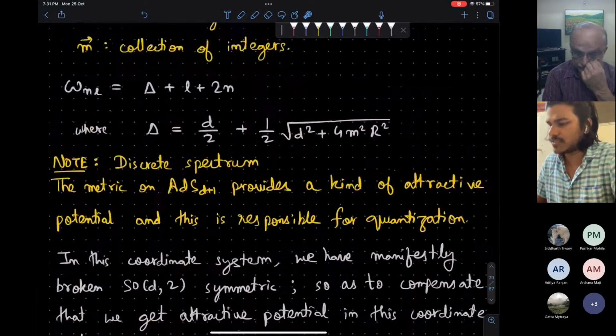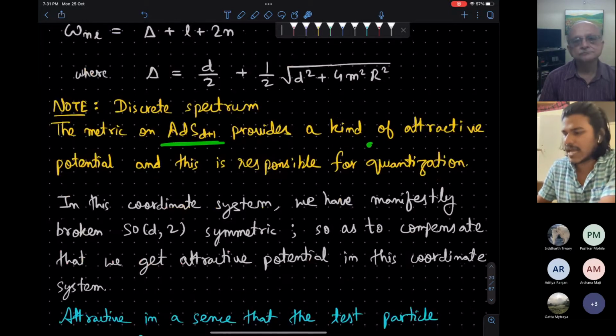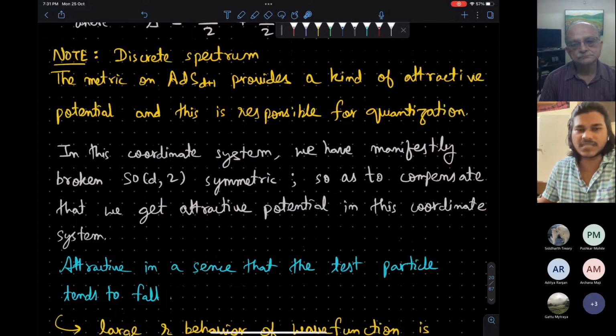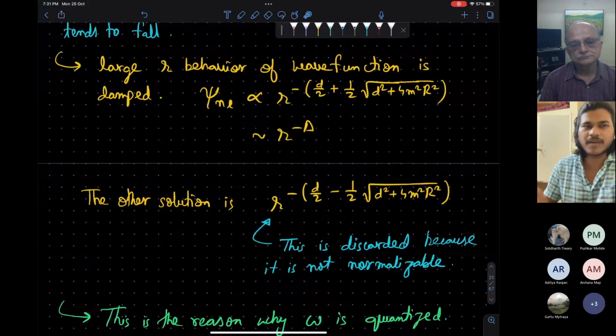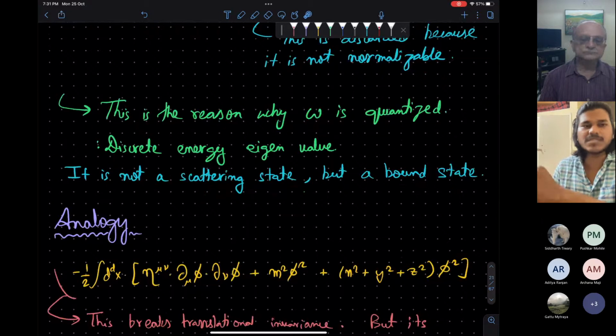Okay, so a few comments on discretization. What I was saying is that the AdS background is giving a kind of attractive potential, which is responsible for the discrete quantization. And we can see from this that at large r the wave function decays. It goes like r to the power minus delta. So it is not a scattering solution. It is actually a bound state.